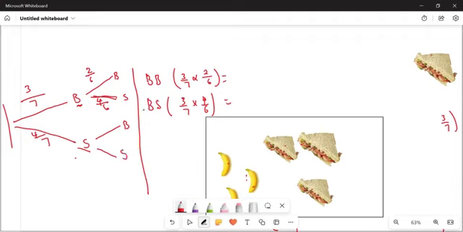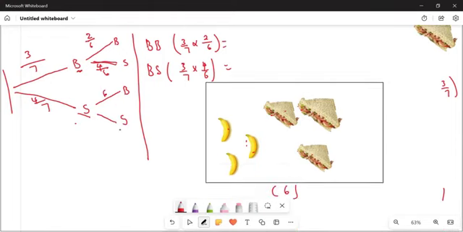And then from here onwards, I can ask myself, how many are remaining here? This is going to be all over 6 again. Going to be all over 6. How many bananas can I choose from? Well, everyone can see it again. And the nicest thing about this one, we call it experimental, which is something that you can see. You can observe it again. There are still 3 bananas that I can choose from. How many sandwiches can I choose from? I can choose from 3.